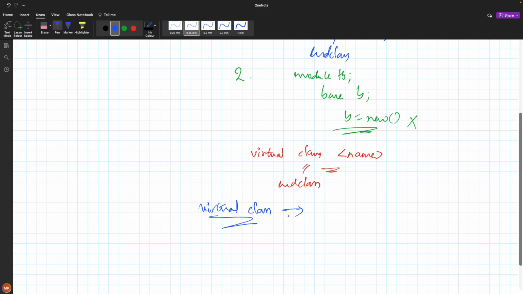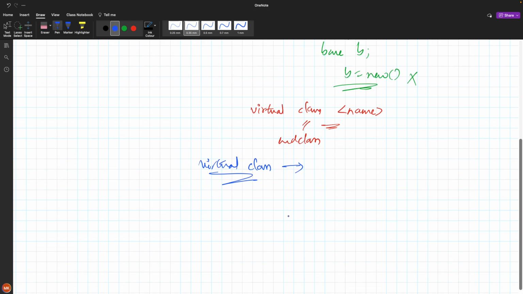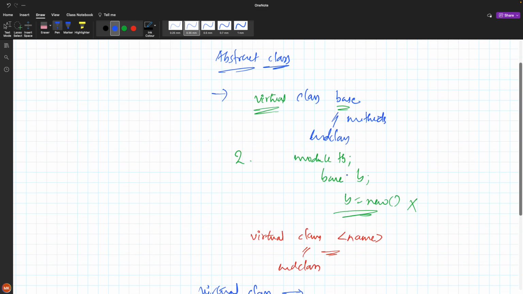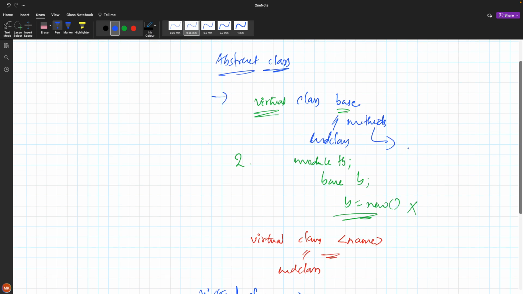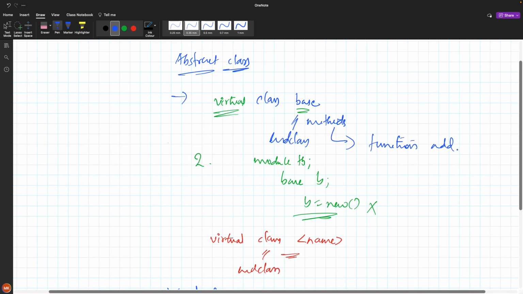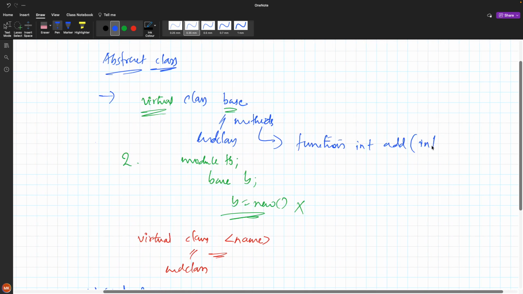So these are the normal rules to be considered for abstract classes. Whatever methods you implement in the base class, let's say here you have some function. Just telling one example, function add, whose return type will be integer. I'll be adding int a, comma, int b, and return a plus b, and end function.